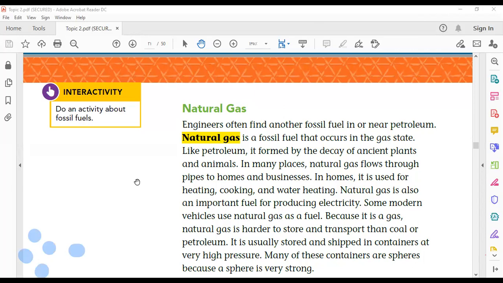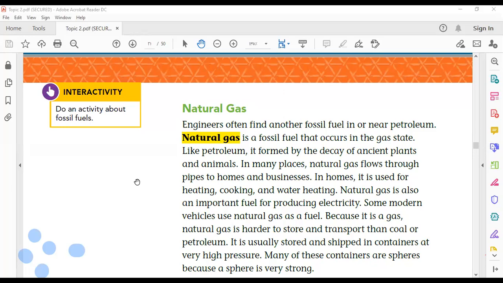As we mentioned, fossil fuels are non-renewable energy sources. They are formed from the remains of organisms that died millions of years ago. Fossil fuels are three types: coal, petroleum, and natural gas. We already finished the coal and petroleum. Today, inshallah, we are going to talk about the last type of fossil fuels, natural gas.